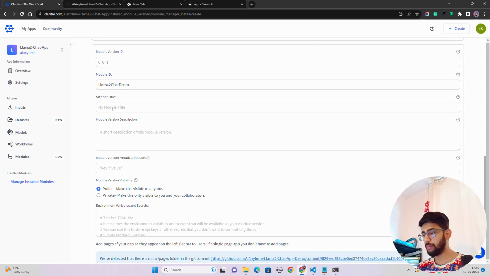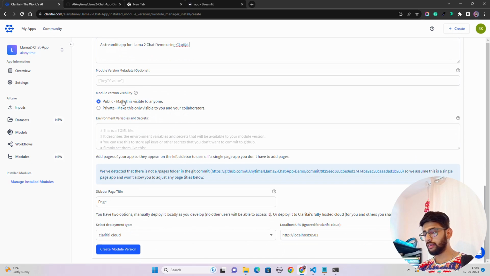So let's do a sidebar title. So sidebar title can be Llama 2 chat app, chat demo. So demo and module version description: Streamlit app for Llama 2 chat demo using Clarifai.